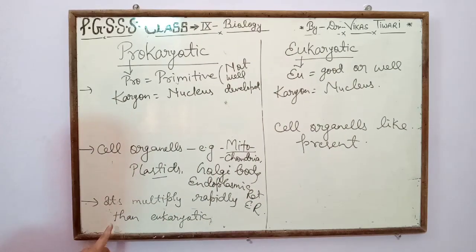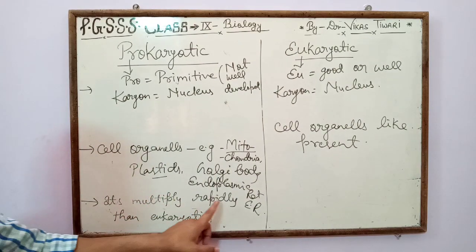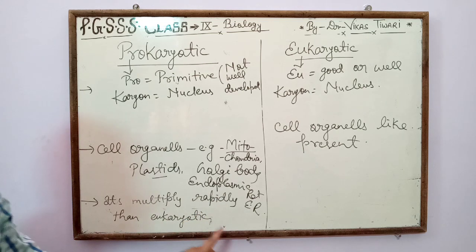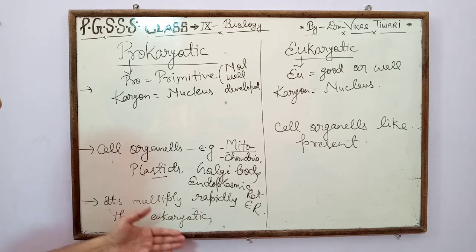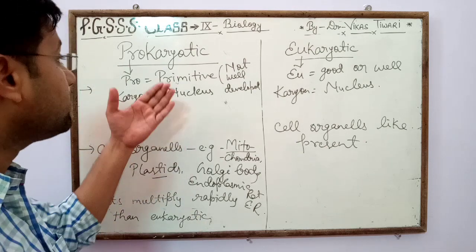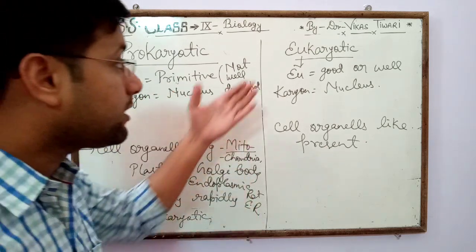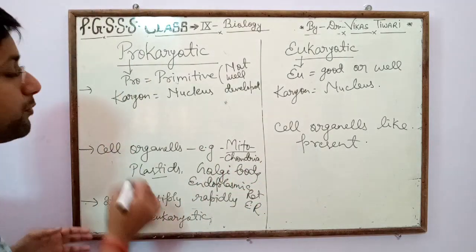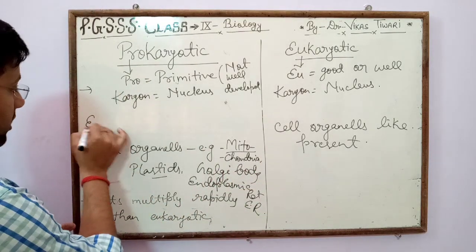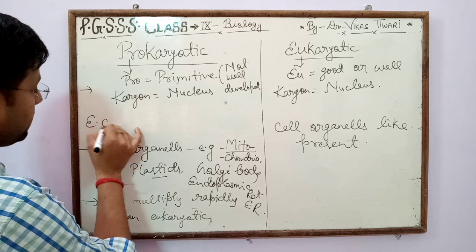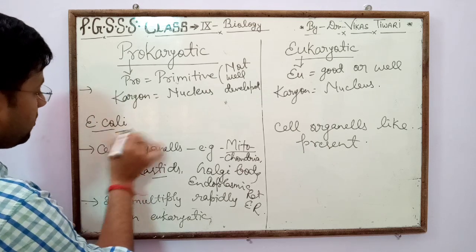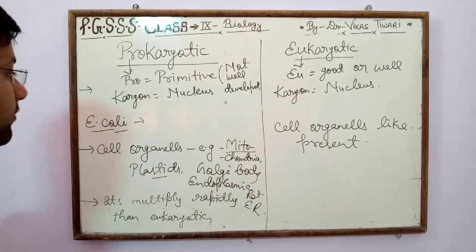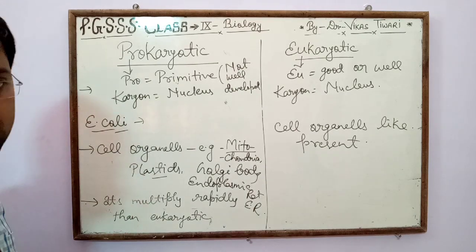Next thing, prokaryotic cells multiply more rapidly than eukaryotic cells. The multiplication rate of prokaryotes is higher than eukaryotic cells. For example, in the bacteria E. coli, the multiplication rate is very high.